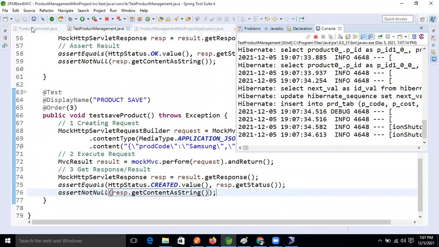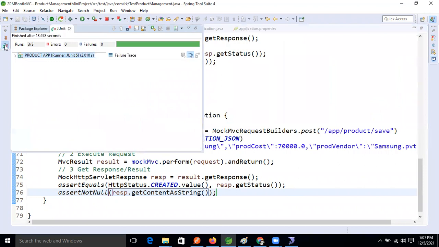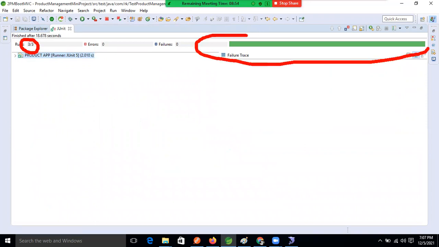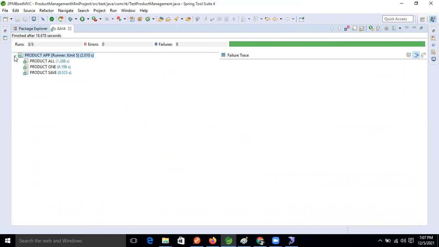Now observe how many methods are run, guys. Three methods. And what is the status? Success. And see this: product all, product one, and product save.